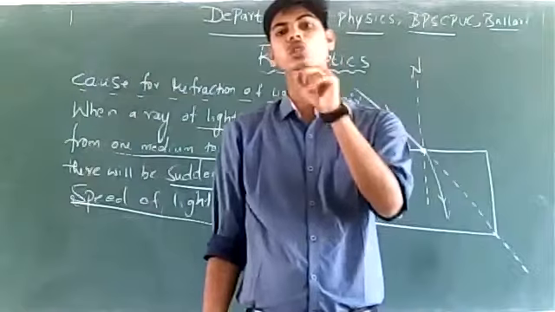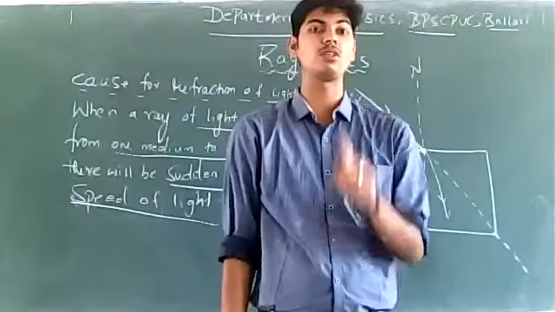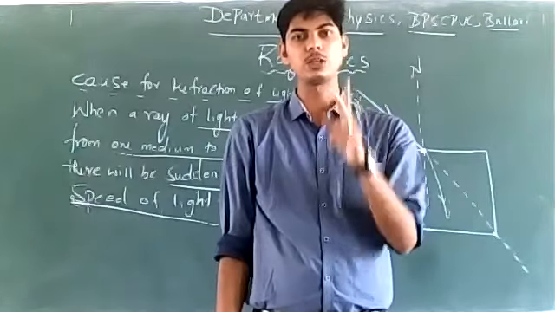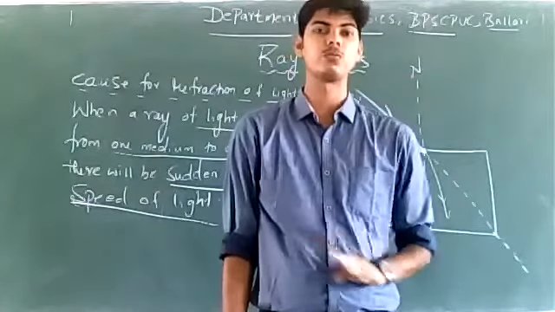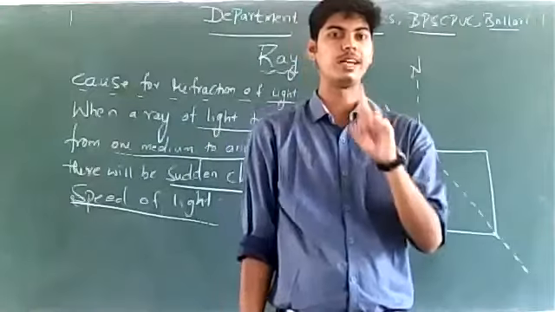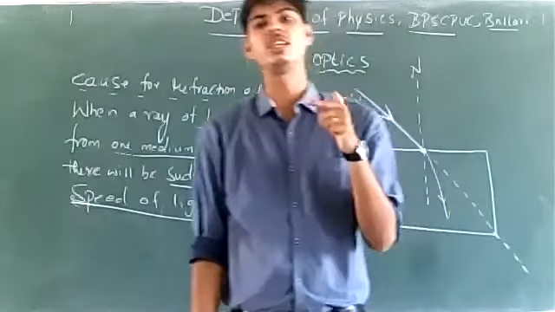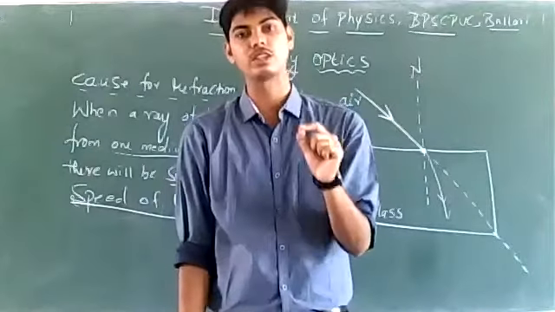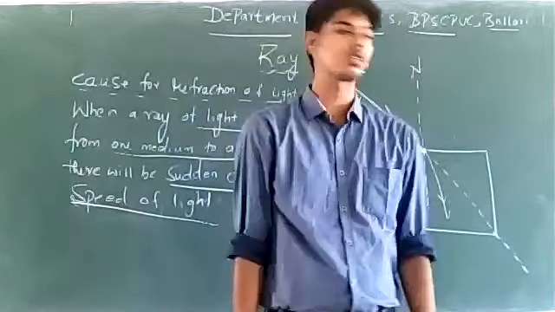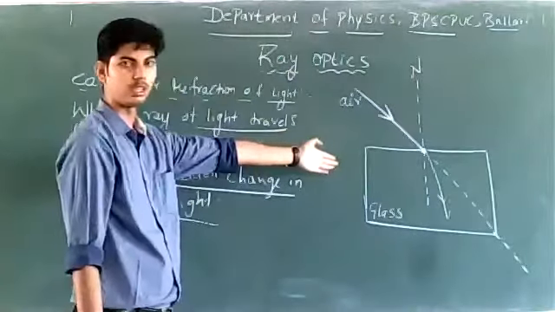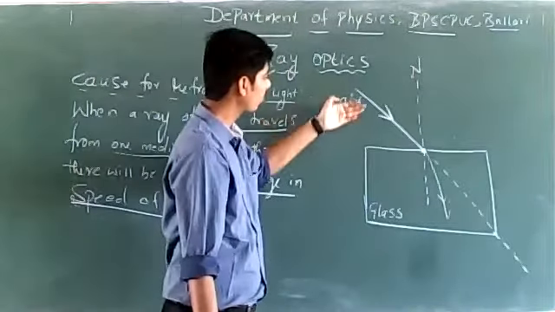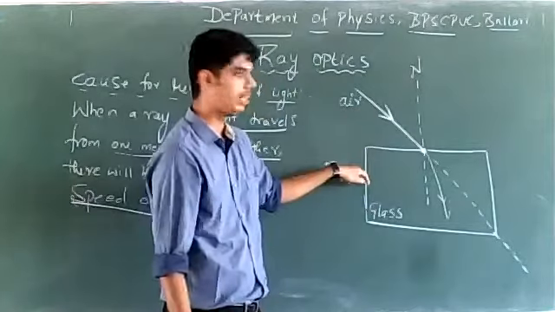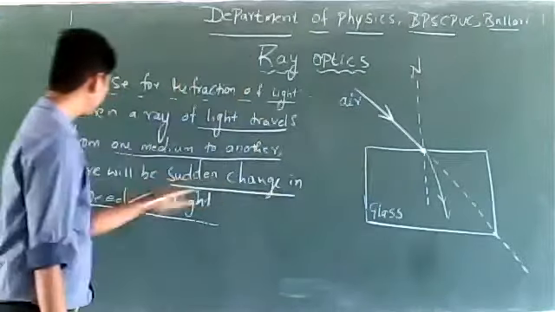When there is no change in medium in which light is traveling, there will be no change in speed of light. Light the speed change ಆಗಬೇಕು ಅಂತಂದ್ರೆ medium change ಆಗಬೇಕು. Remember this. For speed of light to change, there must be a change in medium of light. As long as medium does not change, the speed of light does not change. In case of refraction, the light ray travels from one medium to another medium. Because of the change in medium, there will be a sudden change in speed of light.